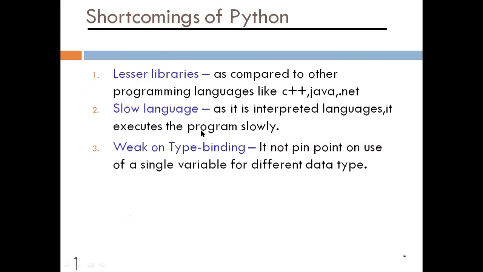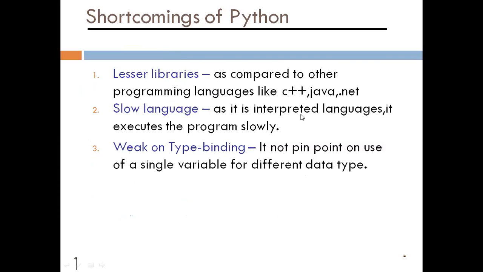And there are some shortcomings that Python has. It has fewer libraries as compared to other programming languages like C++, Java, and .NET. It has a vast library, but fewer than those. And it is a slow language, very slow as compared to the other languages.